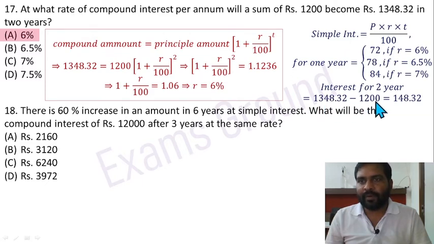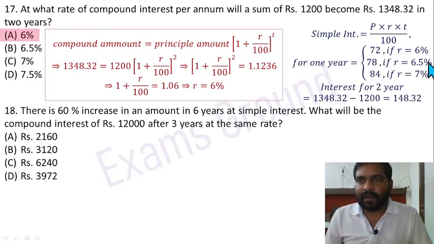1348.32 minus 1200 equals 148.32. So this is the total compound interest in 2 years for the principal amount. Calculate simple interest for 1 year and just double it. If it is more than this value, then that option is not going to be correct, because simple interest is always less than that. If I am taking 7%, then what is the value? P 1200 multiplied by 7 multiplied by 1 divided by 100 is 84, and double of this is 168. So it is not going to be correct. So option C and option D are wrong here.